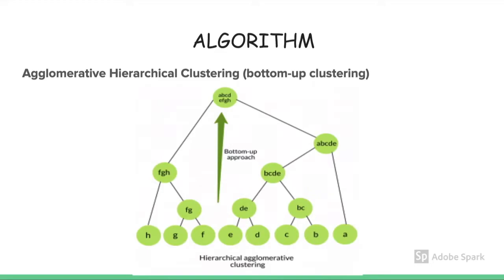So between FGH, BCDE, and A, we have similarity of data point A and cluster BCDE. So both merge together and make a cluster ABCDE. Now we are left with clusters FGH and ABCDE. And then we calculate the proximity again. Now we have only two clusters, which merge together and the final cluster is ABCDEFGH. So based on this example, we can understand that we only stop when we have only one cluster.